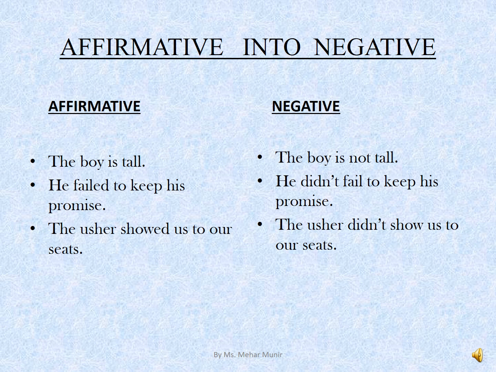Affirmative into negative. As you all can see the affirmative section, the first sentence is, the boy is tall. We only have to add not and the sentence is now converted into negative. The boy is not tall. We changed the meaning and also the structure. Sentence number 2, he failed to keep his promise. The negative form is, he didn't fail to keep his promise. Sentence number 3, the usher showed us to seats. Negative form, the usher didn't show us to our seats.